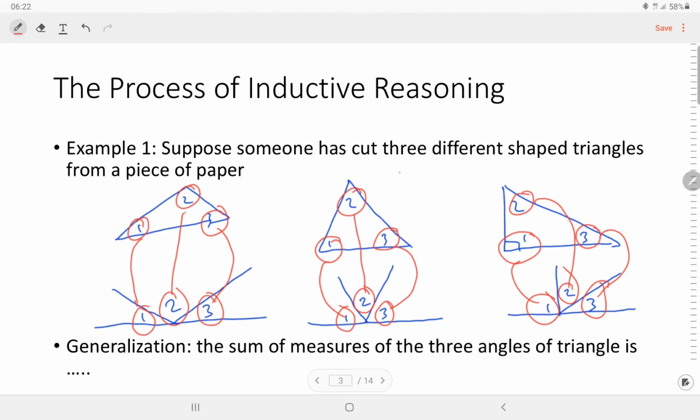Then what do you observe about the sum of the angle measures? Do you think this will be true for all triangles? Because we have three different kinds of triangles, we can make a generalization that the sum of the measures of the angles of a triangle is 180 degrees. This is the process of inductive reasoning.